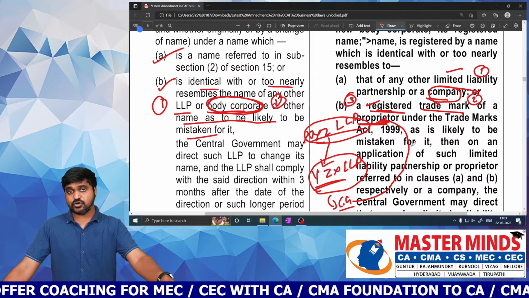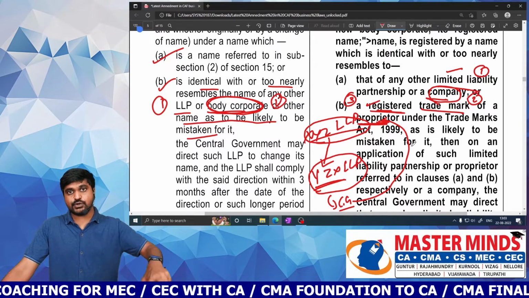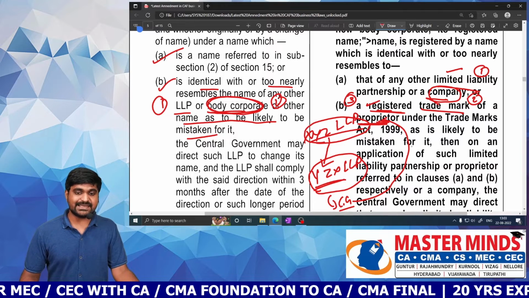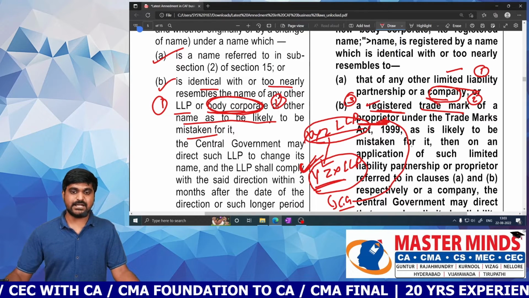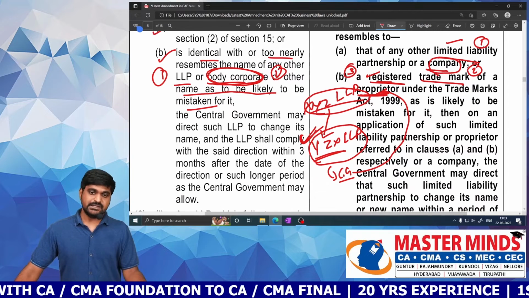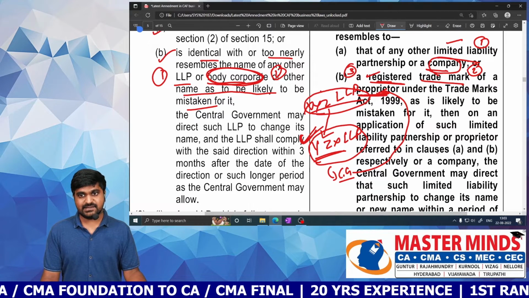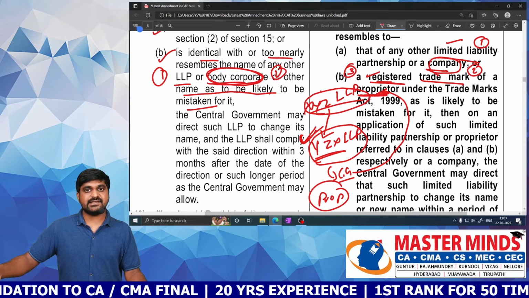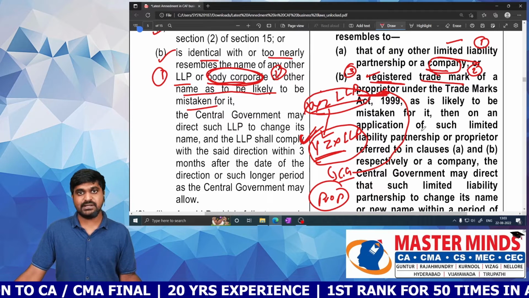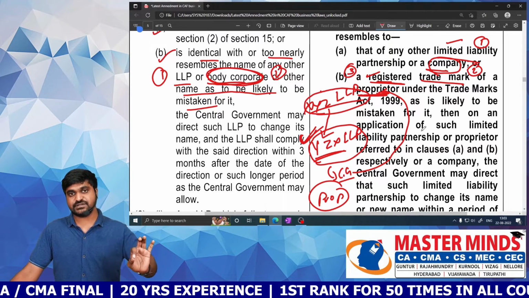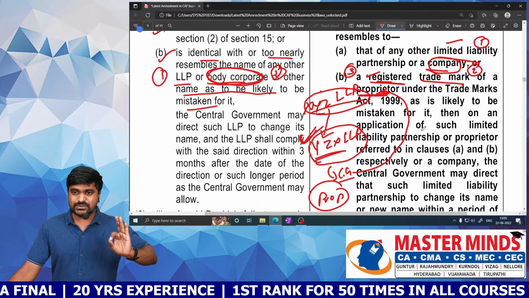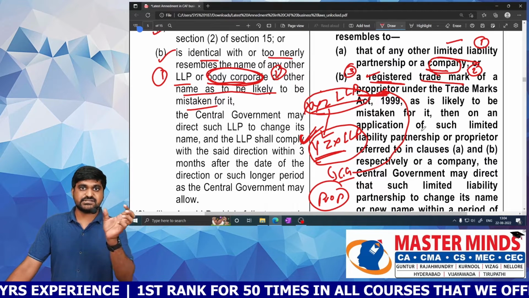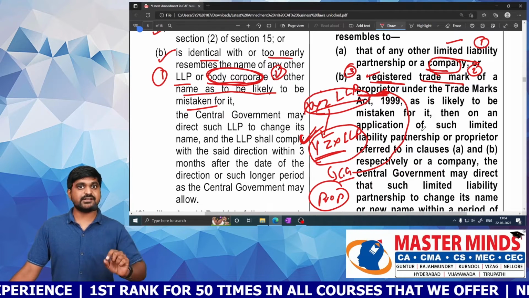So without any application, central government cannot act. That means central government cannot act on suo motu basis. Central government will act only upon the application received from the aggrieved, that is affected, LLP. Similarly, if the name of this LLP is similar to the registered trademark of a proprietor, then the proprietor needs to file a case against XYZ LLP with the central government. Then only will central government order the change in name of the LLP. So in these two cases, they need to file a case against the LLP with the central government. Then only will central government take action.